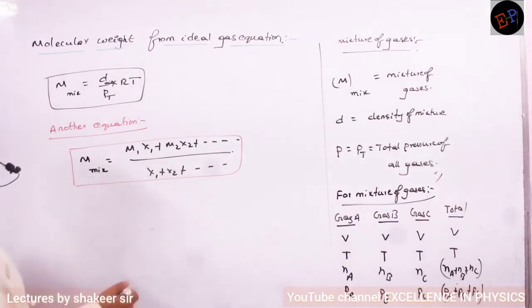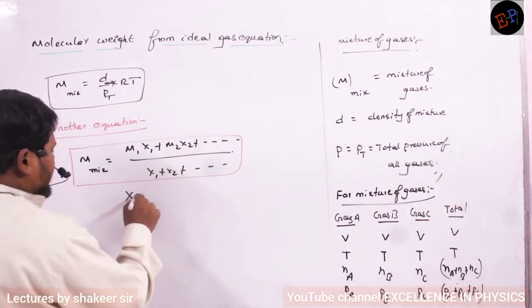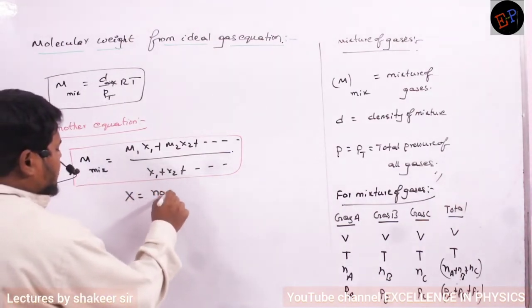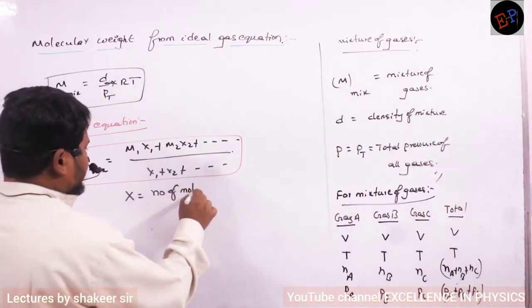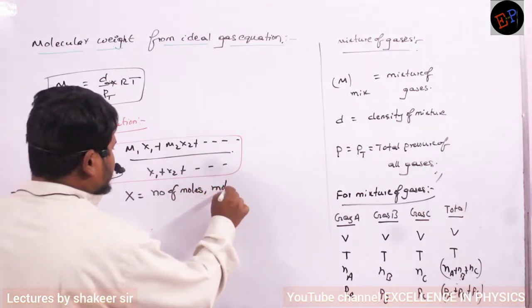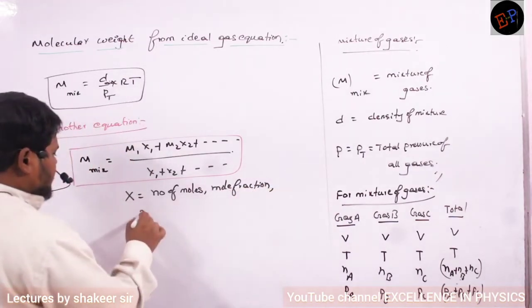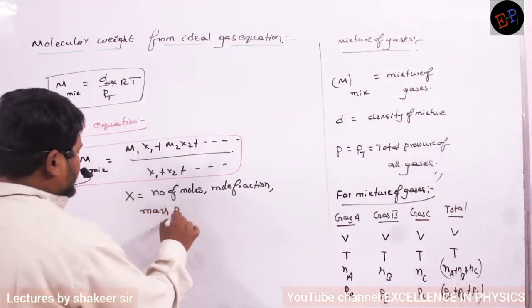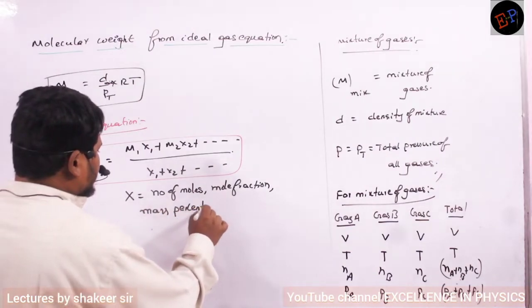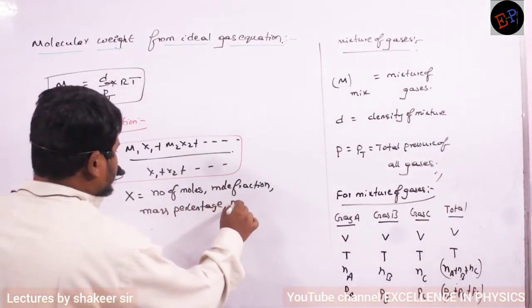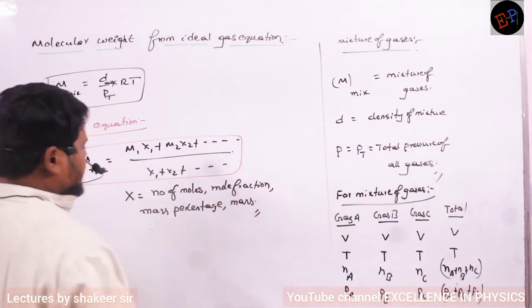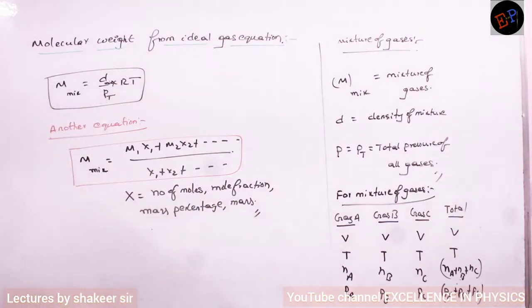Understood, no? So then what is X here? X can be the number of moles, also mole fraction, also mass percentage, or just the mass. Are you able to understand? So in the place of X you can write anything.